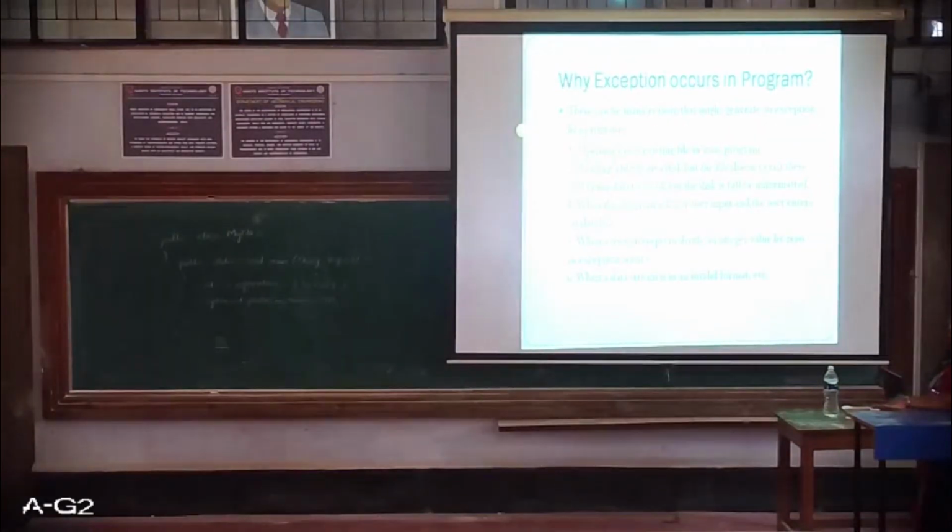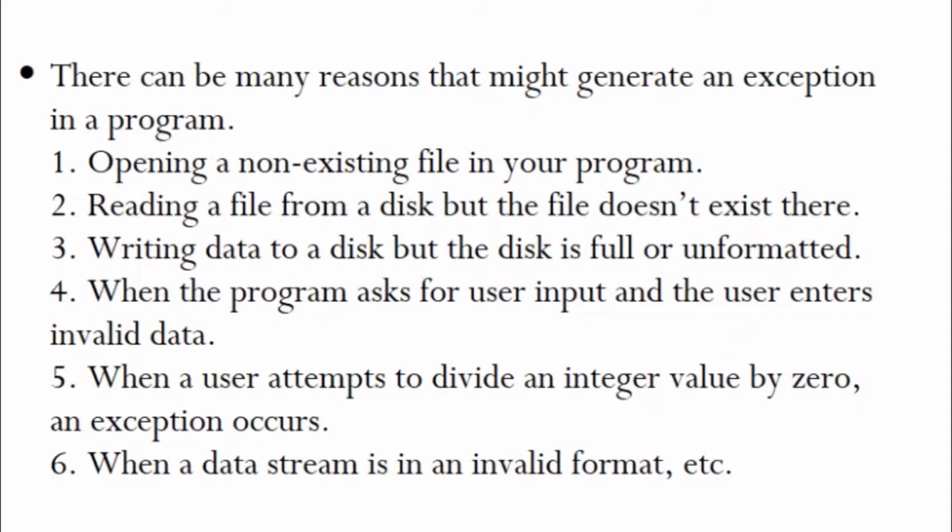So let's see why exceptions occur in a program. There can be many reasons that might generate an exception in a program. When we try to open a non-existing file, an exception occurs, as when reading a file from a disk but the file doesn't exist there. Writing data to a disk but the disk is full or unformatted.